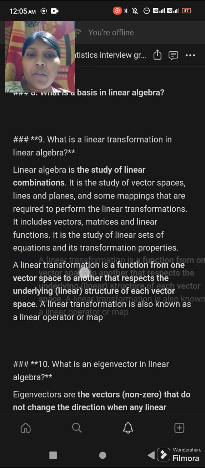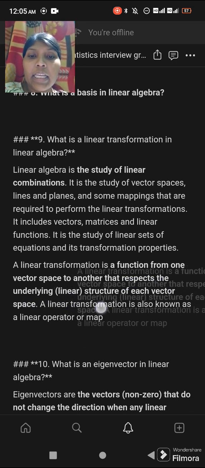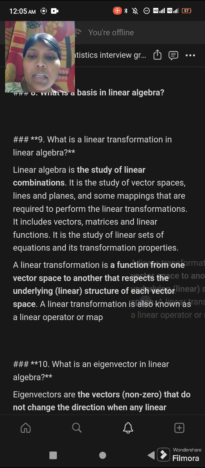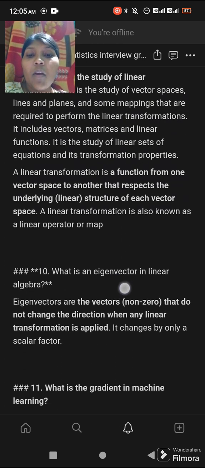A linear transformation is a function from one vector space to another that respects the underlying linear structure of each vector space. A linear transformation is also known as a linear operator or map.